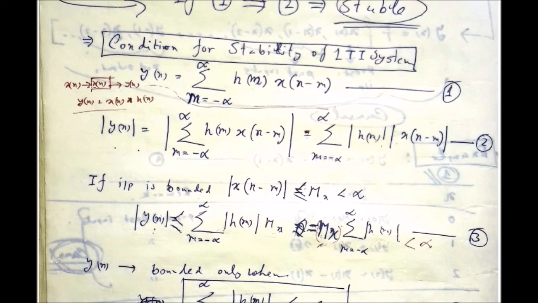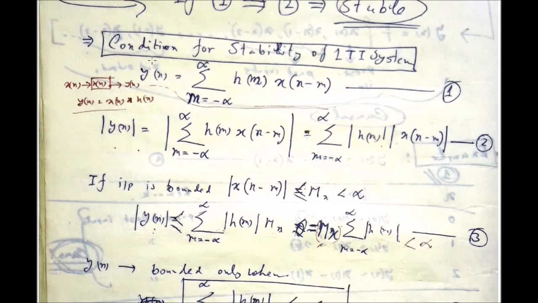You can draw the system characterized by h[n], and the output of the system is given by x[n] star h[n]. This star operation is called the convolution operation. It is nothing but this particular formula. So the convolution between input and impulse response provides you the output.